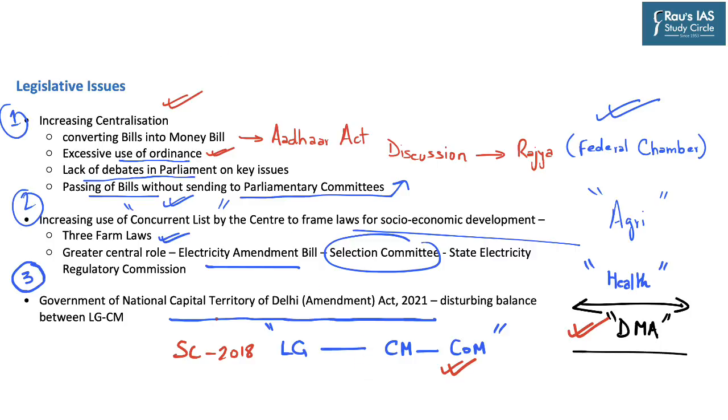However, the Government of National Capital Territory of Delhi Amendment Act further disturbs this balance as it empowers the Lieutenant Governor of Delhi against the elected Chief Minister and their Council of Ministers.